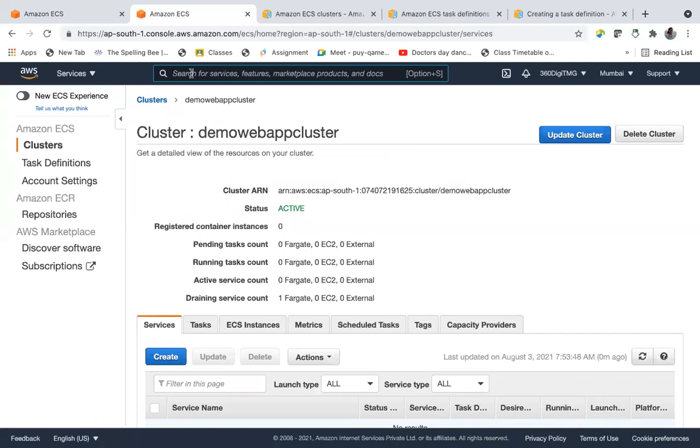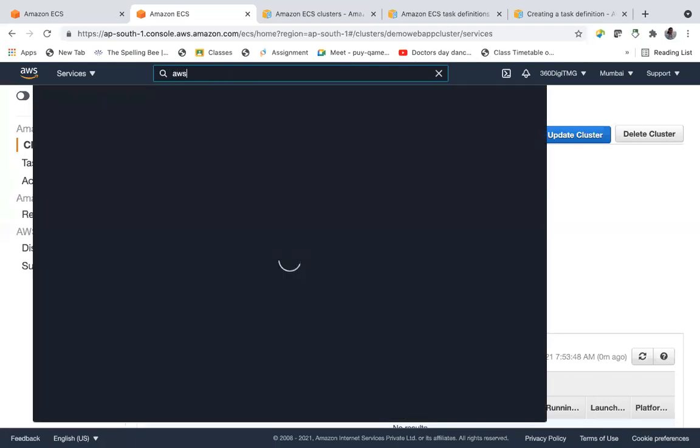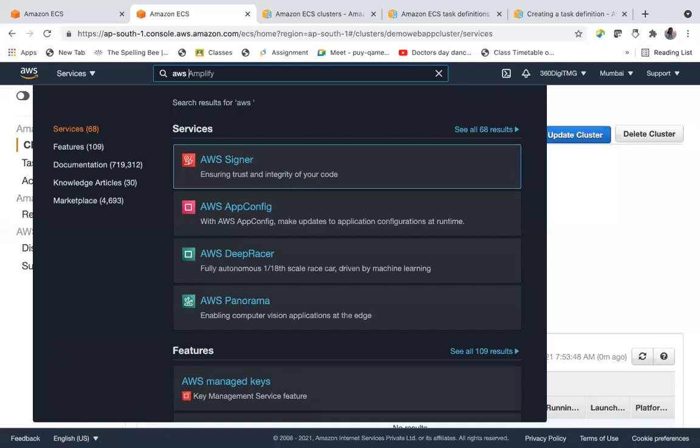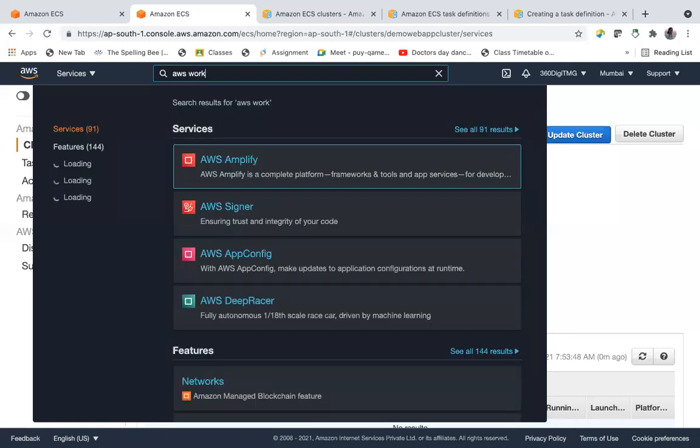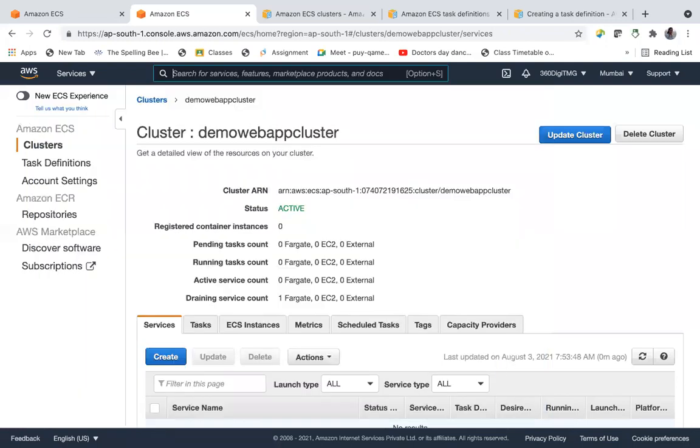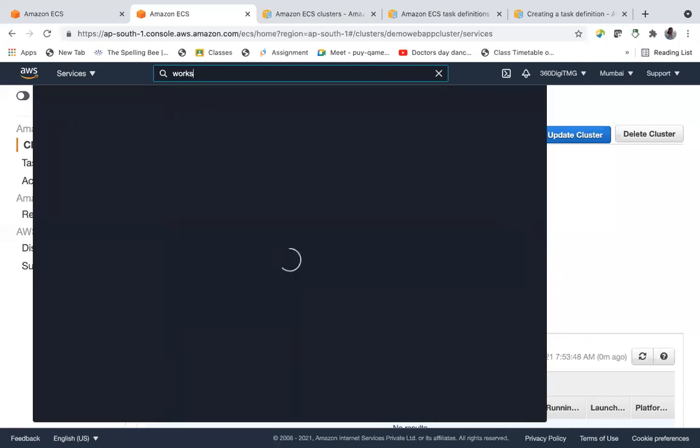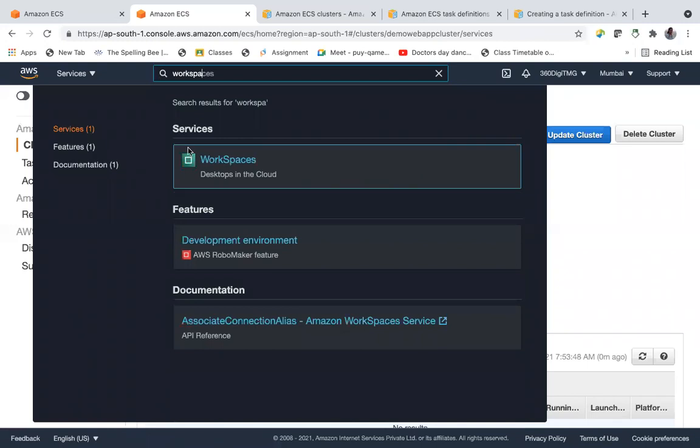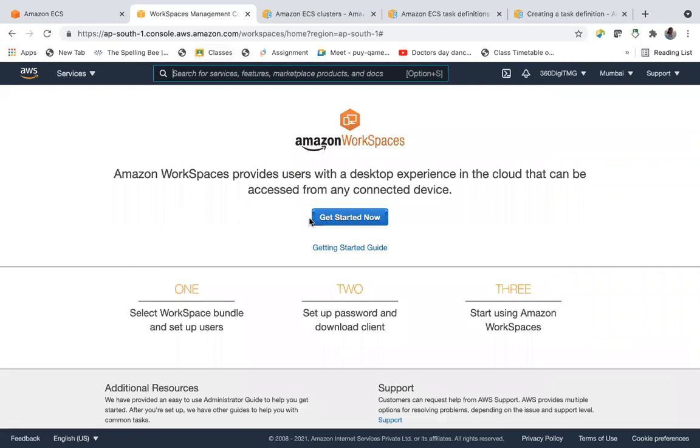Meanwhile, we will go and talk about AWS workspaces. Workspaces. Have we talked about these workspaces, guys? I think no, we have not talked about this, right? We talked about CloudFormation. No, we haven't discussed this. Okay.